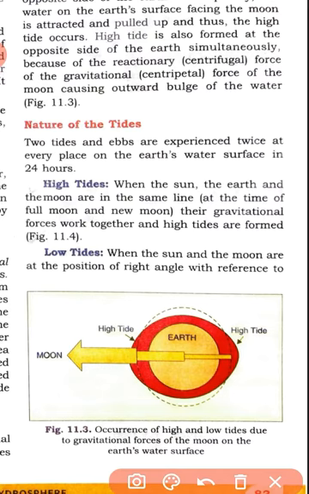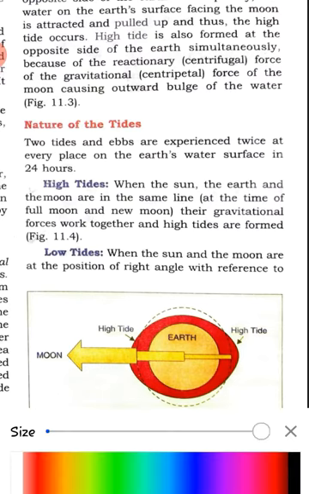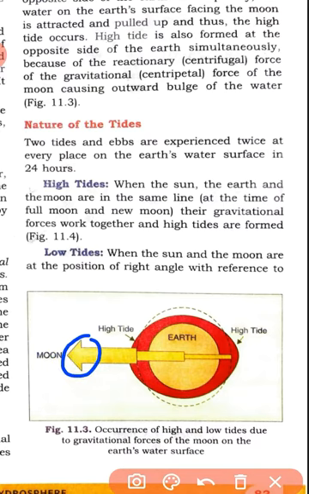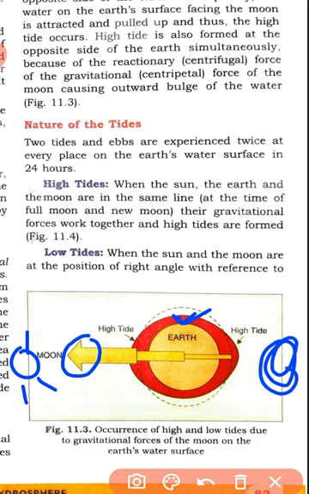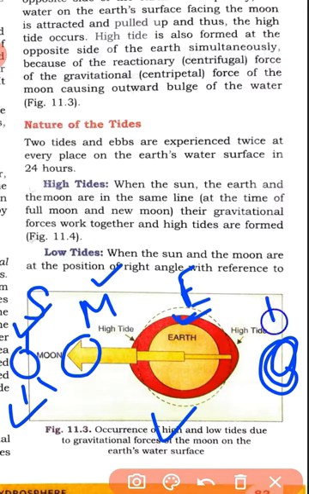Sometimes they are formed like this. Here the moon is given, so this is the moon and this is the earth. And if the sun is in this position, then it is the situation for the new moon time. And sometimes the moon is here, the sun is here, and in between them the earth is there. This is the position of the full moon time. So in this position, whether the moon is here or there, the sun, moon and earth are on the same line. All are in a straight line, which is called the syzygy position.